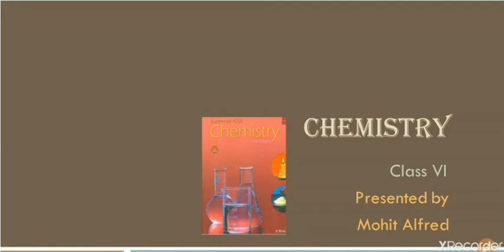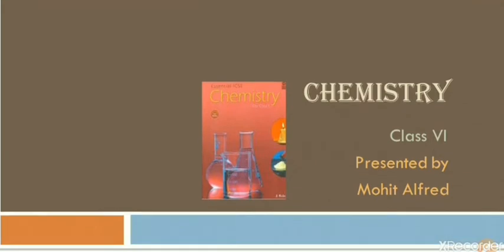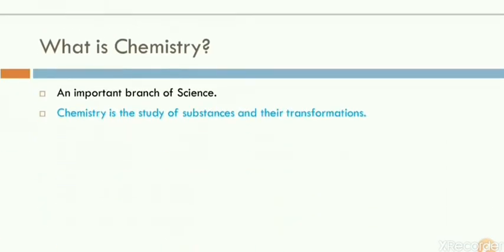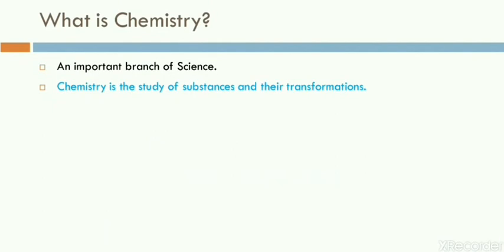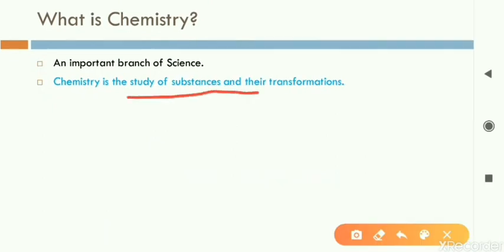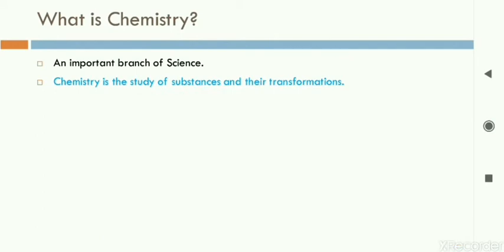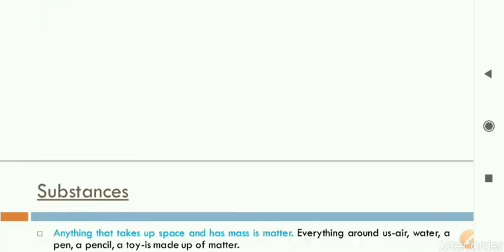Dear students, in the class last time we had learned about many things. Let us have a recap in short, then we will move to the next topic. First of all, we discussed what chemistry is as a subject. What we will learn in this, the definition is given here. It is the study of substances and their transformation, how things are changing. Transformation means changing. So how different substances change from one form to another is studied under chemistry. It is an important branch of science.